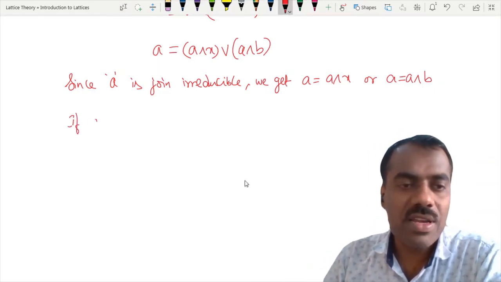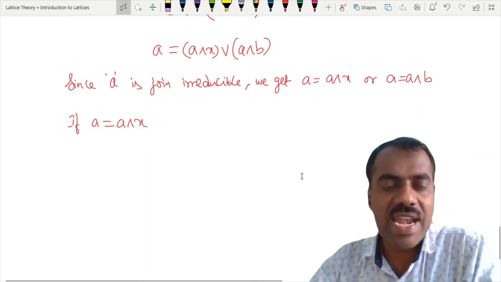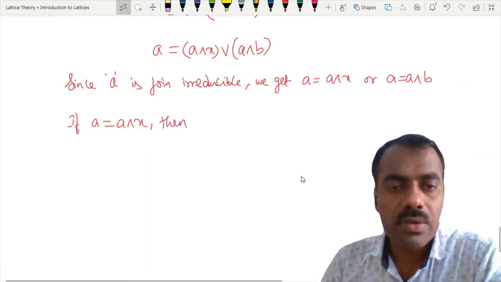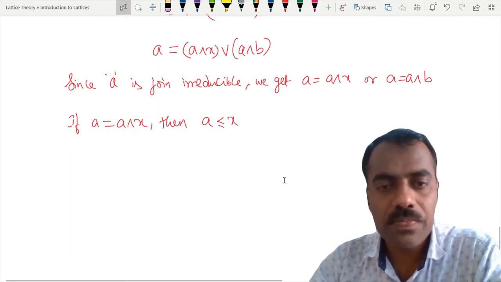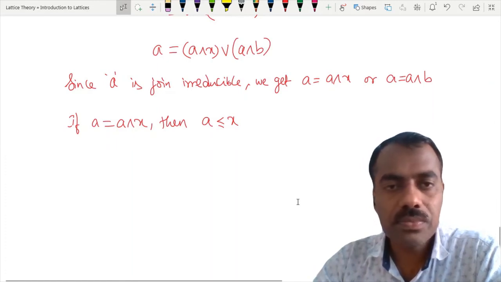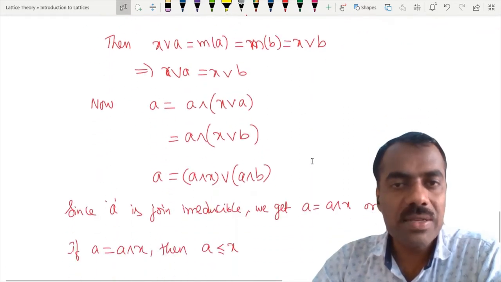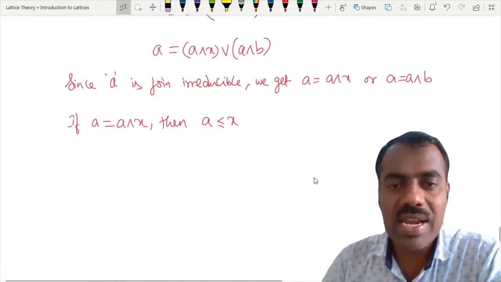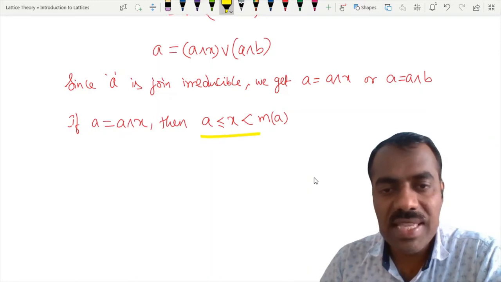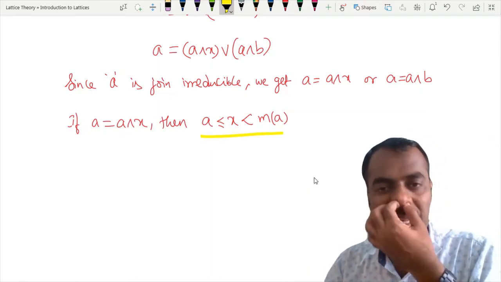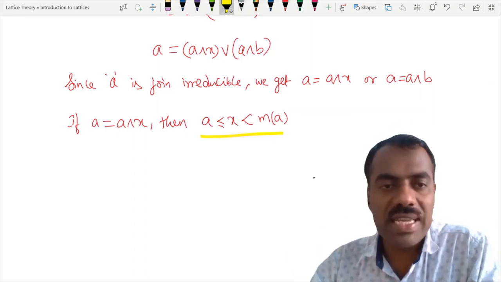That means if at all A is equal to A meet X, then what do we get? What is the relation between A and X? Yes, A is less than X, or if you call it A is less than or equal to X, right? Are you following? Right? But X is an element of C, right? X is an element of C and X is covered by M of A. So I can write here this M of A. Are you following? Now, can you see that there is a contradiction to this here? What is our M of A? There is a contradiction to M of A. What is that?